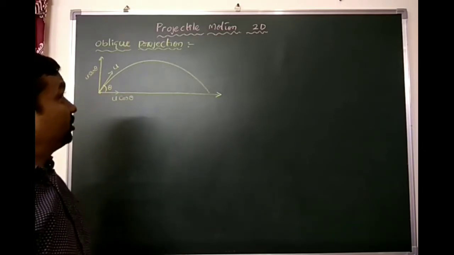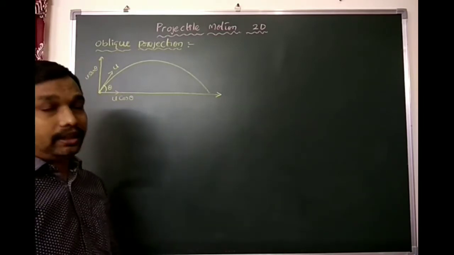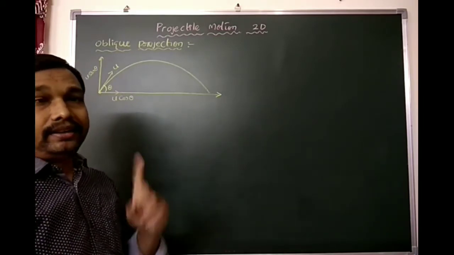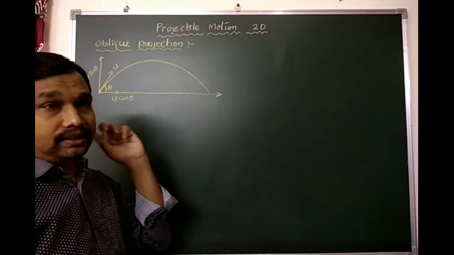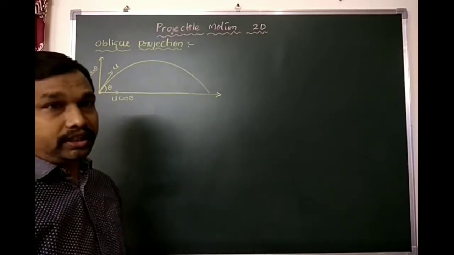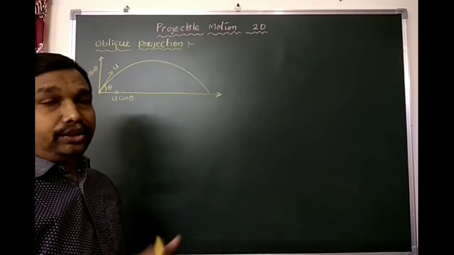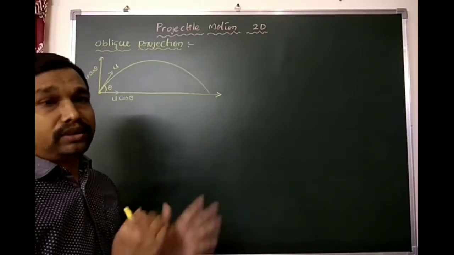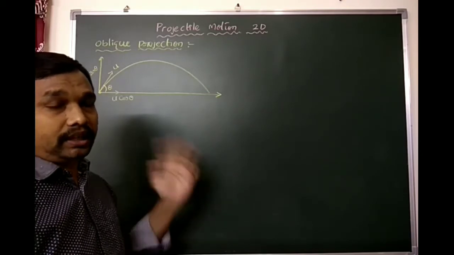Here in projectile motion we have a few assumptions. What are they? First, air resistance: there is no resistance by the air, which does not oppose the motion of the object. This is the first assumption. Second, acceleration due to gravity remains constant in magnitude and also in direction.